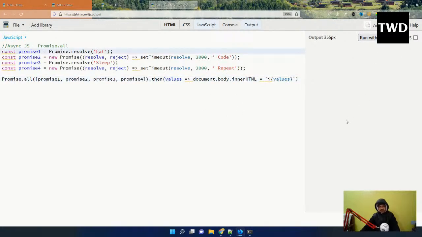So I'll run it. See, it will take some time. It will take 3 seconds to be precise, at least 3 seconds. Yeah, 3 seconds it will take, and after that it will come in the order. So that is what is known as promise.all. It will come in that order only once the slowest one is also done. So this is known as promise.all.